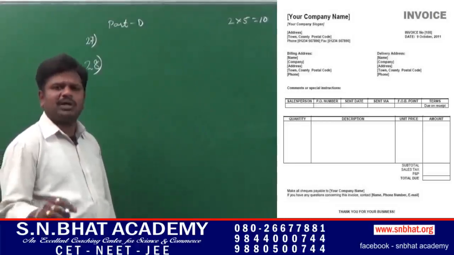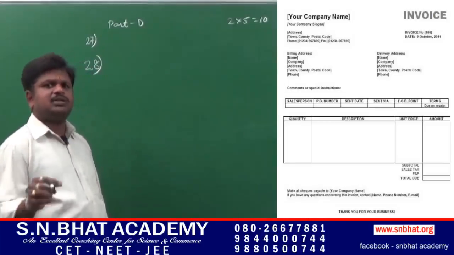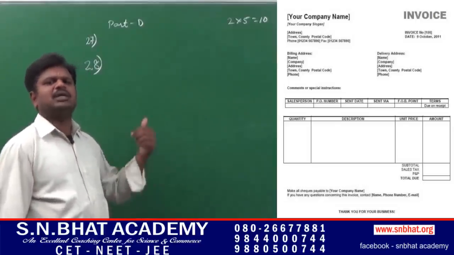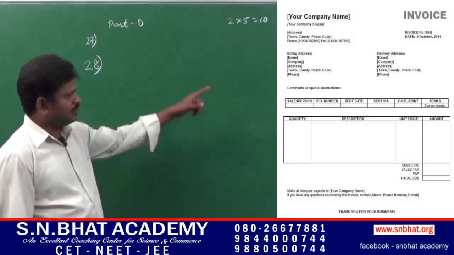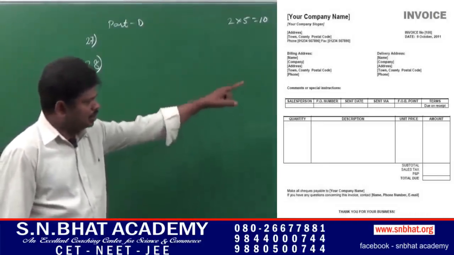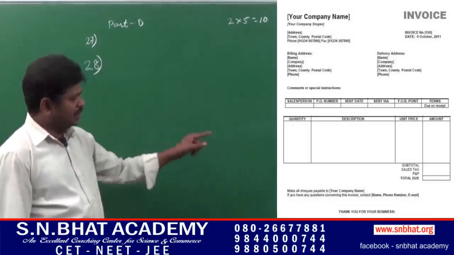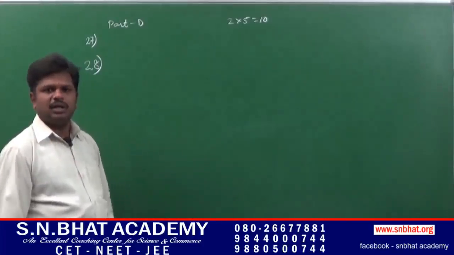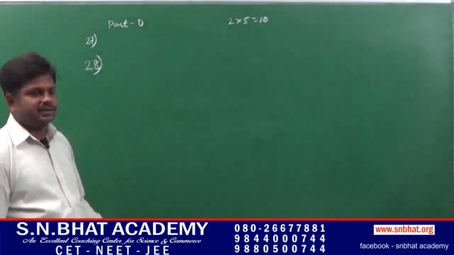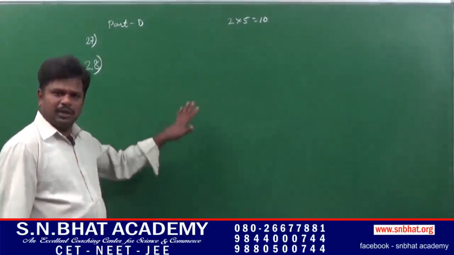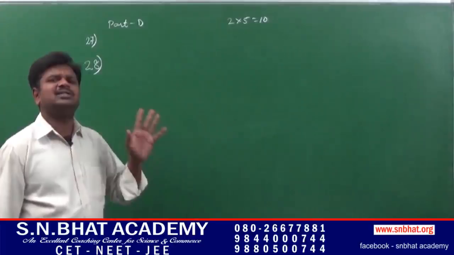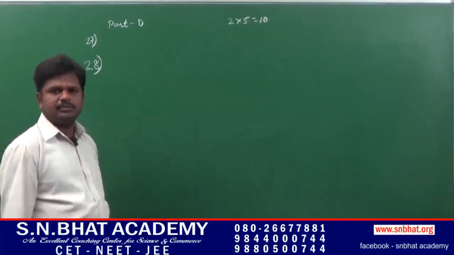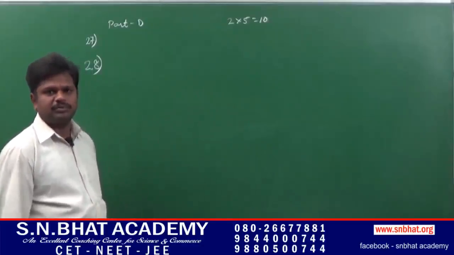In case of invoice, you have to consider only trade discount. Trade discount is the discount which is allowed on bulk purchases in order to increase the percentage of sales. After the transactions, you have to total the amount which has to be received. Next, it has to be mentioned in words. See here, they had mentioned in words. Lastly, you have to put the signature. This is the invoice format. You have to prepare the invoice with imaginary amounts. You can write any amount you wish, but the total should be correct. This is the format of invoice.